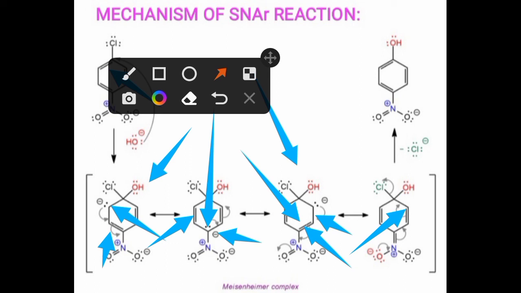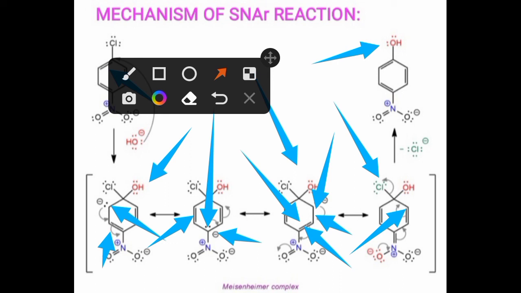After that, to get the next resonating structure, this electron pair is present on the ortho position again. In such a way, it is ortho-para directing. The delocalization of electrons takes place at the ortho, para and again ortho position. After that, at last, this Cl is given out and only OH remains here.